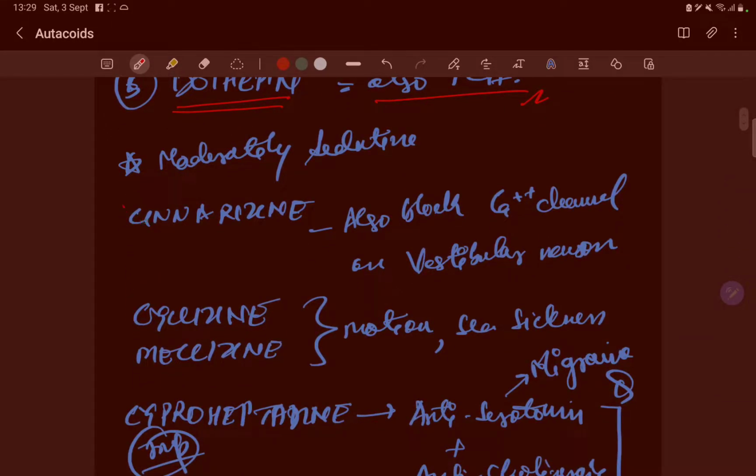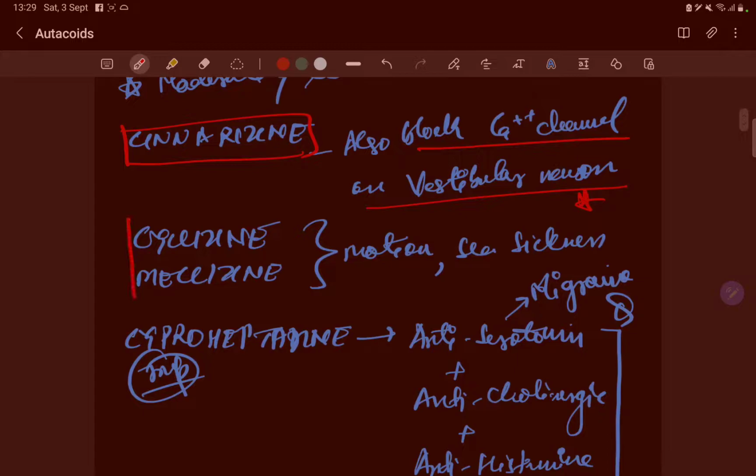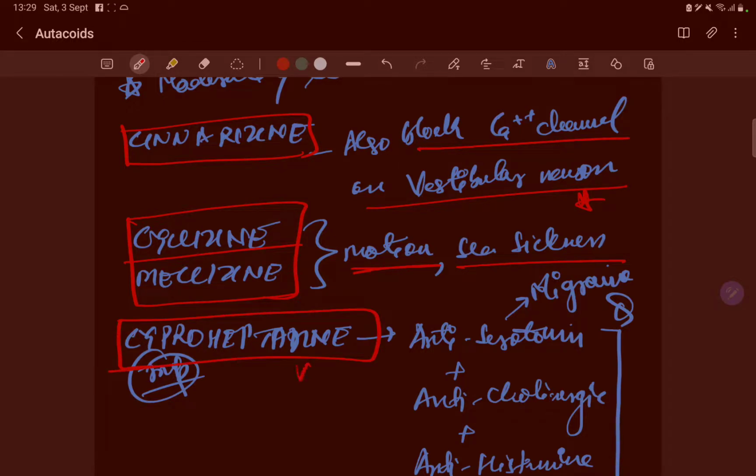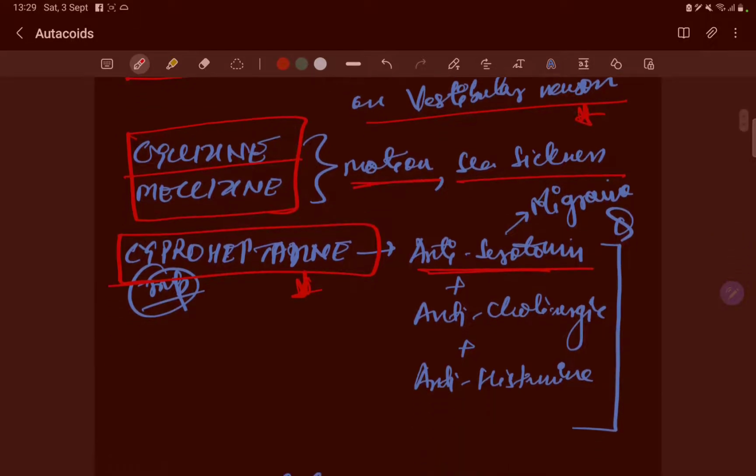Now moderately sedative is cinnarizine, which also blocks the calcium channels on the vestibular neurons. Cyclizine and meclizine are for motion sickness and seasickness. Cyproheptadine is anti-serotonin, anticholinergic, and antihistaminic.